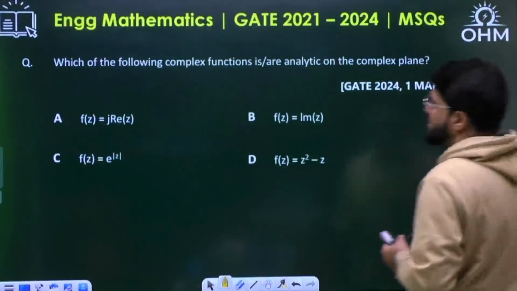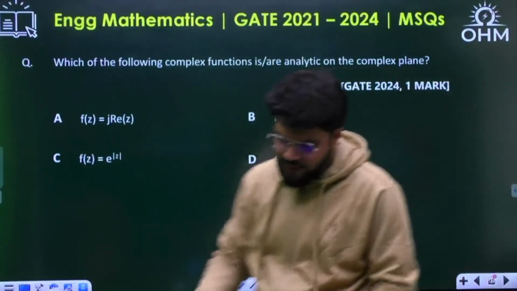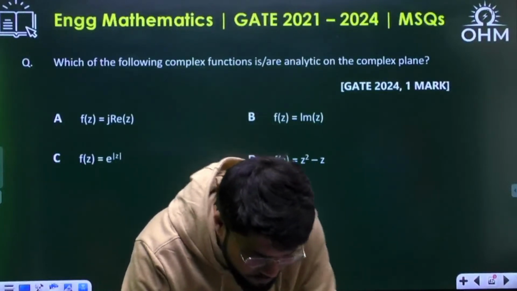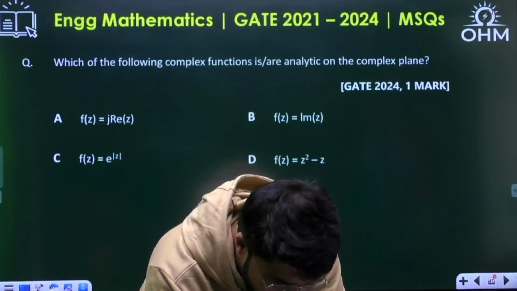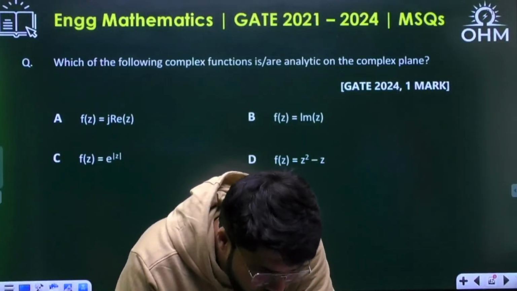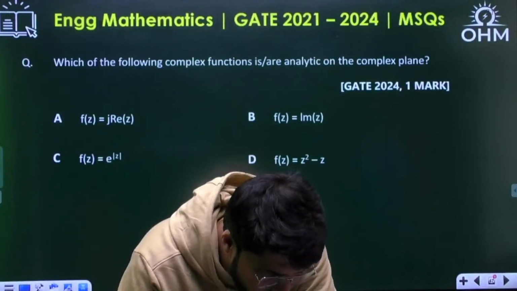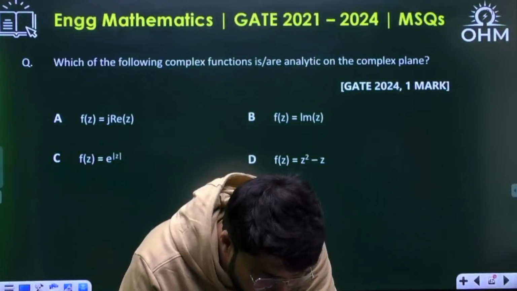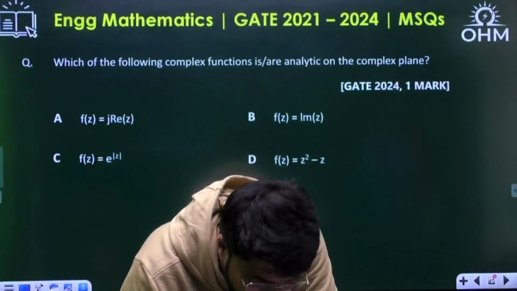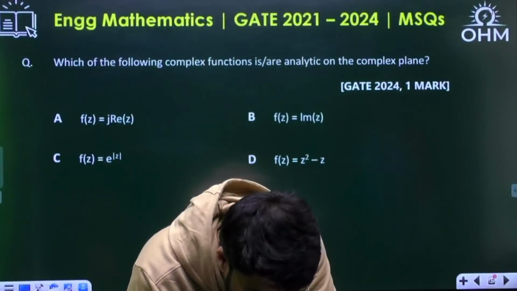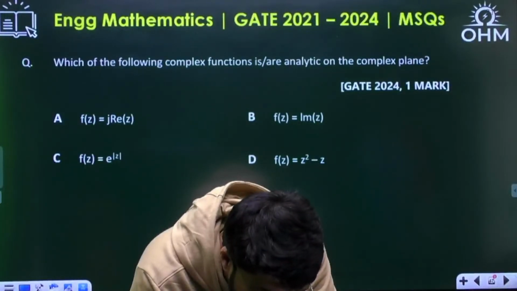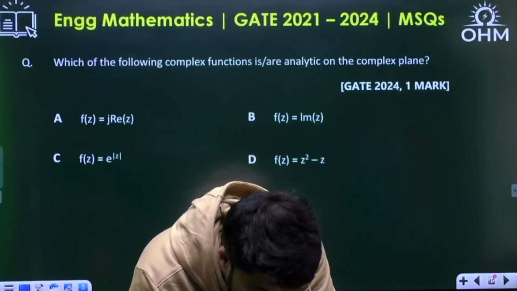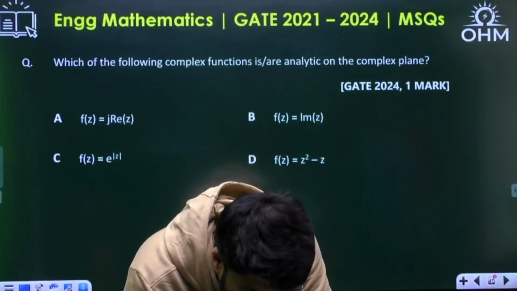Here it is. GATE 24, 1 mark question. Which of the following complex functions is or are analytic on the complex plane? Okay, I'll just check that data once.